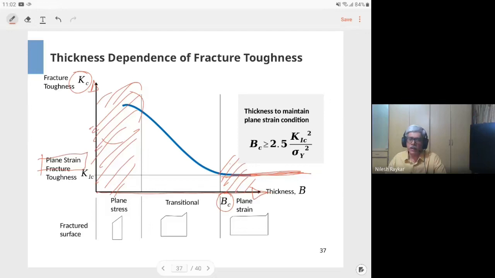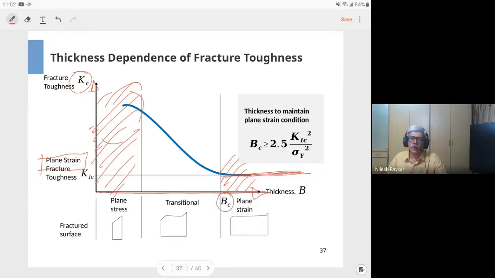That is the takeaway from this slide: although the fracture toughness, or the material property, differs with respect to thickness, for calculation purposes you take a conservative approach. Even though your component may be thin, you assume it to be thick, where the fracture toughness will reduce, and take the fracture toughness value for that material. This is done because otherwise you would require tests for different thicknesses, and these tests are lengthy and time consuming.